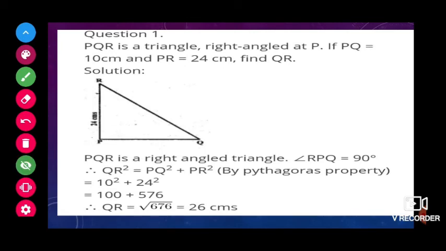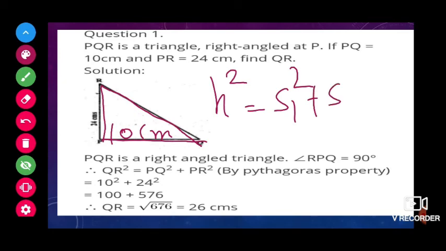Now we will see 6.5 using that property. In triangle PQR, right angle at P, PQ is 10 centimeters and PR is 24 centimeters. Find QR. We know the formula: hypotenuse square is equal to side 1 square plus side 2 square.